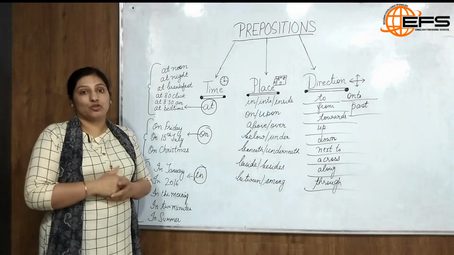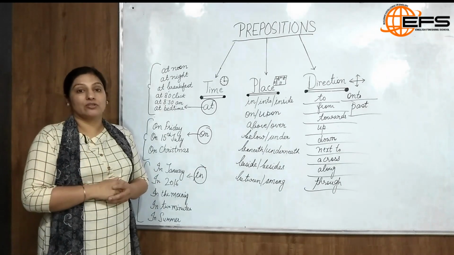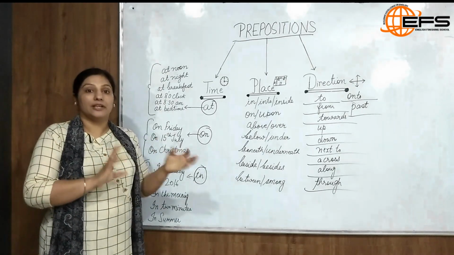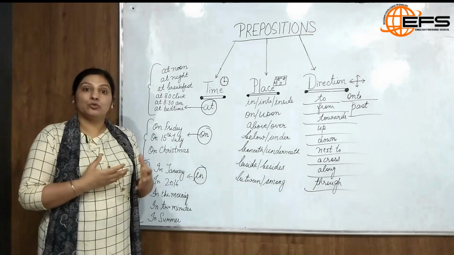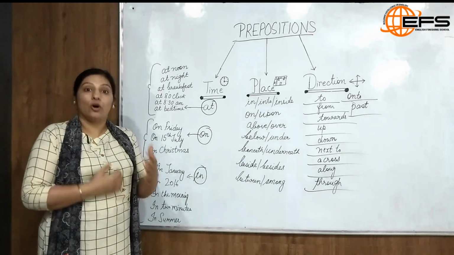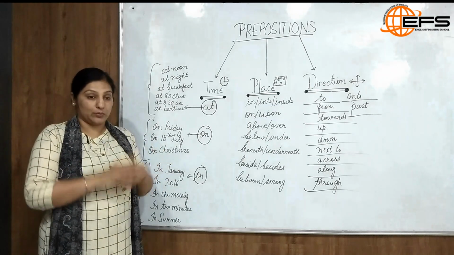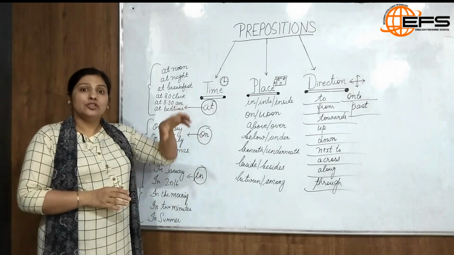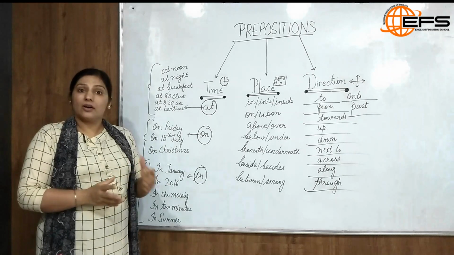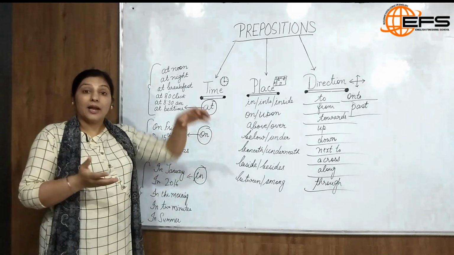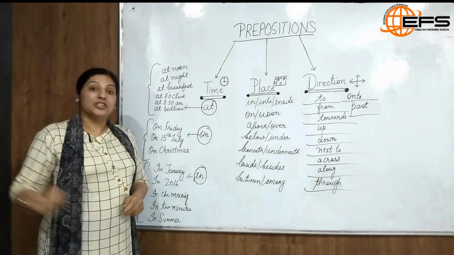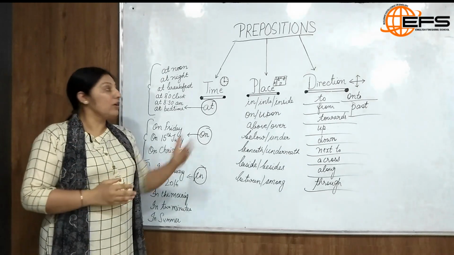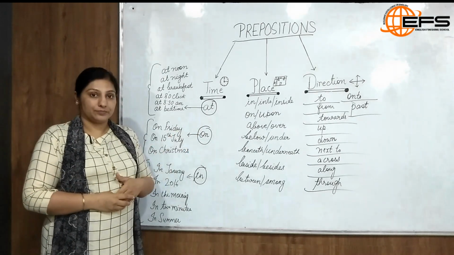The milk is in the jug. The water is in the bottle. So all these words will have in. And then we use into where the movement is involved of the object with respect to its verb. For example, she jumped into the well. Or else we can say, I poured the milk into the jug. She entered into the room. So all these words will have into.